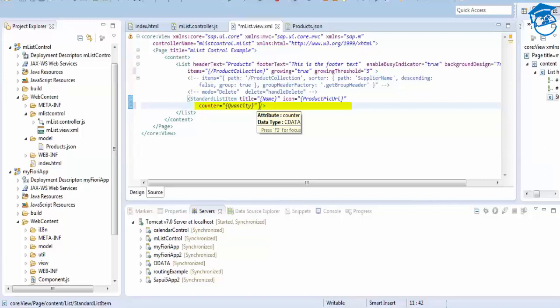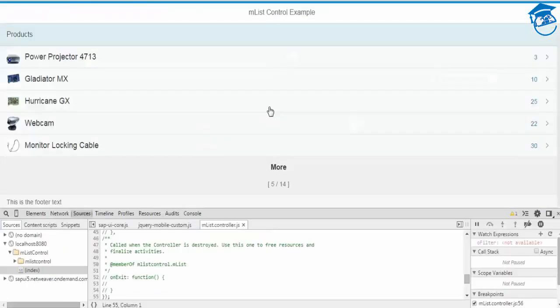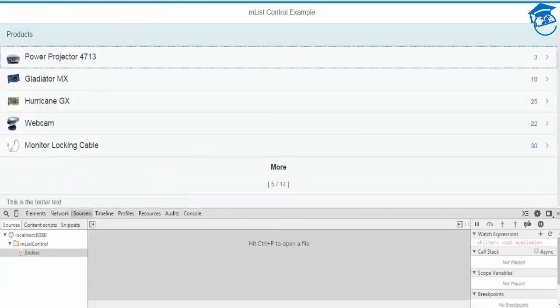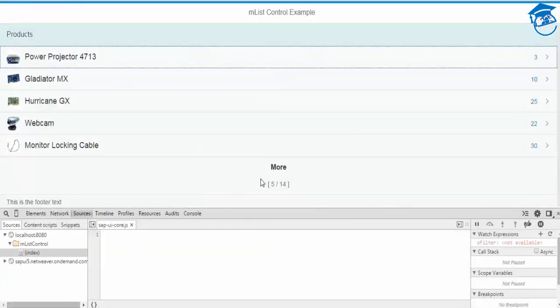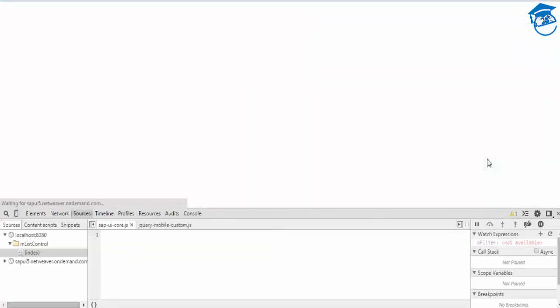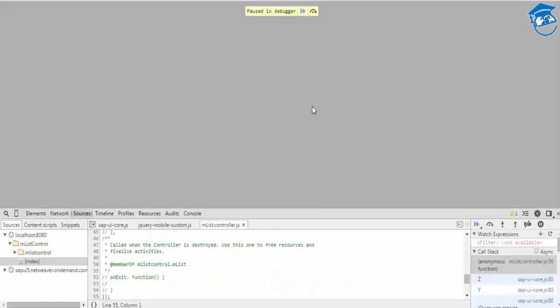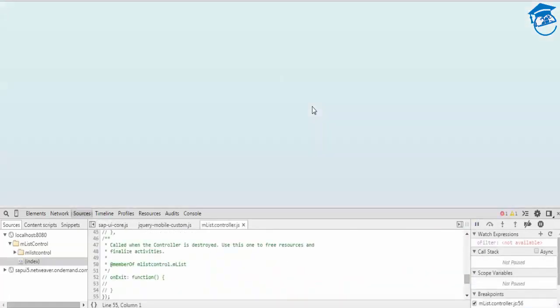So navigation will be for the items. Refresh, it will be refreshed, and I have to press F8.